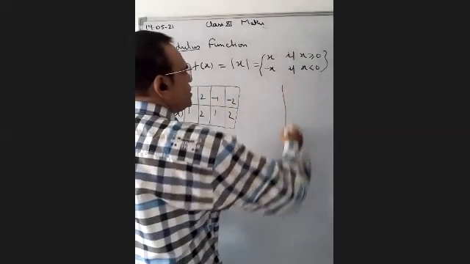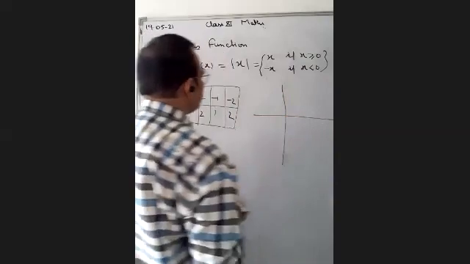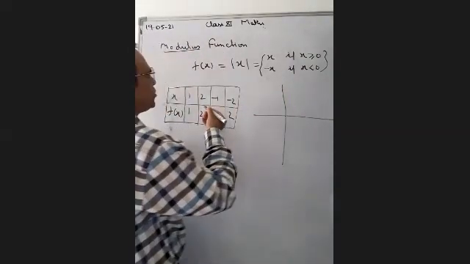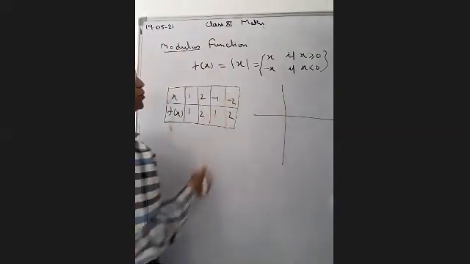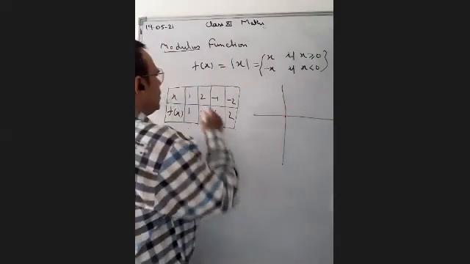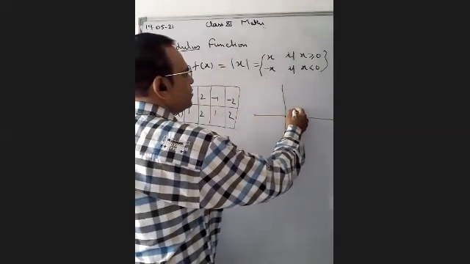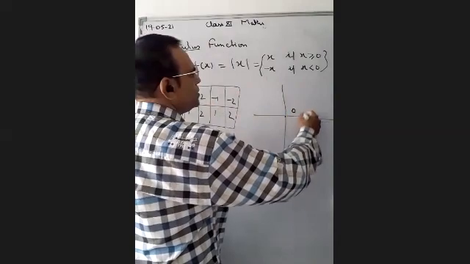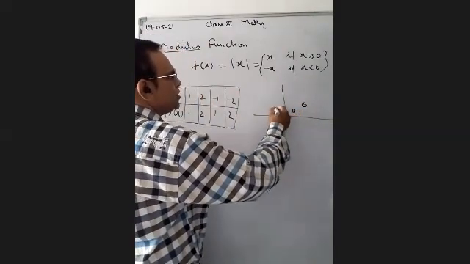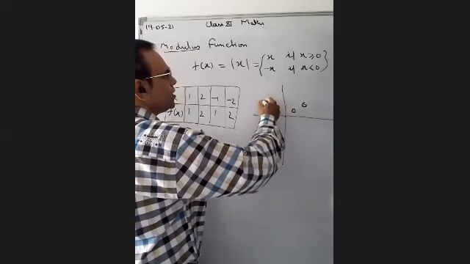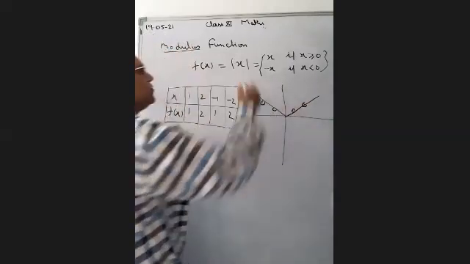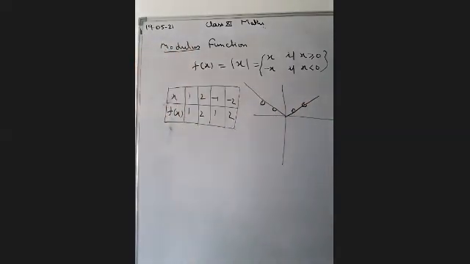Yani the points, if we use these 4 points, then x equal to 0, sorry, x equal to 0 I am not taking aside because the value at 0, the function will also become 0. So 1 point is this one. If we take 1, it becomes 1. If we take 2, then it becomes 2. Similarly, if we take minus 1, it is also still positive. Okay? So you draw these points and join them, you will find the graph will come in this shape.